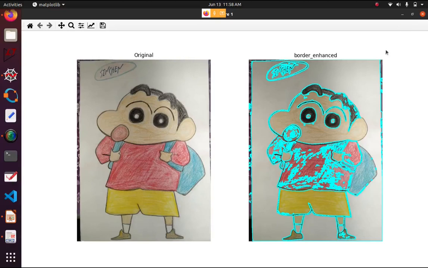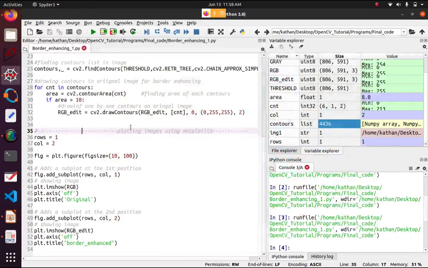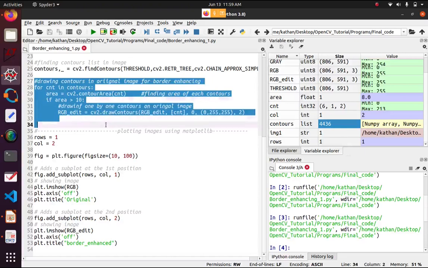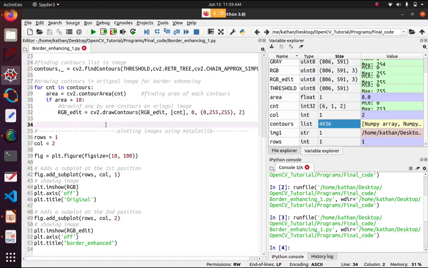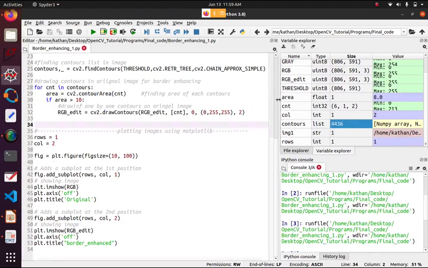Depending on the particular application, you can set this area, or you can also apply different blurring functions like Gaussian blur, or corner operators, which we are not covering here. It's an advanced topic. So this is basically the plotting of contours. Okay, so let's move on to the theory of how it detects the contours.